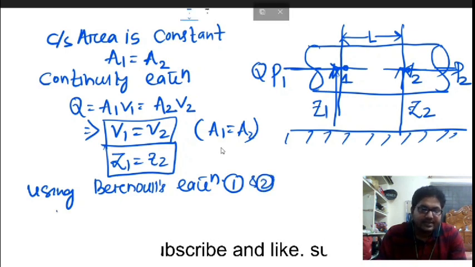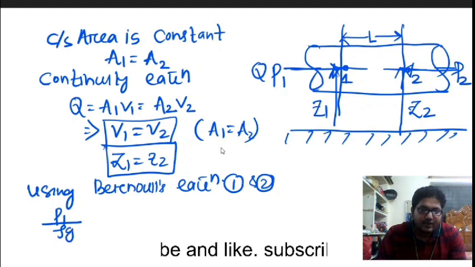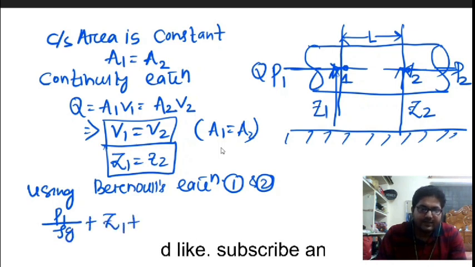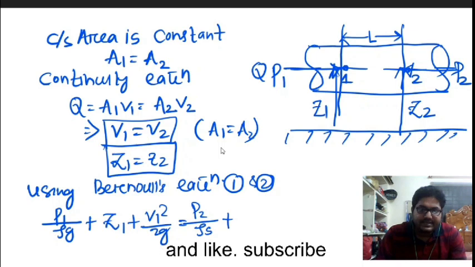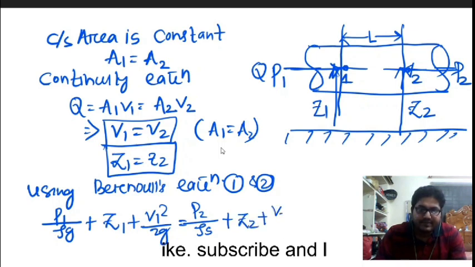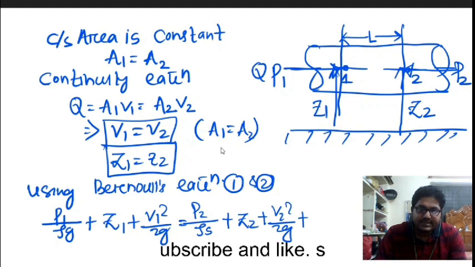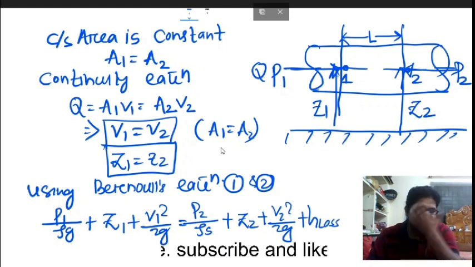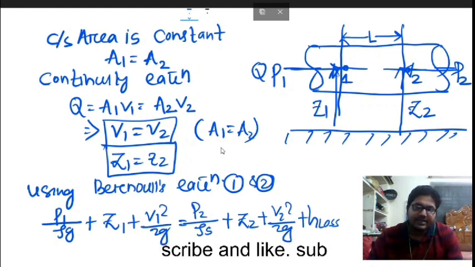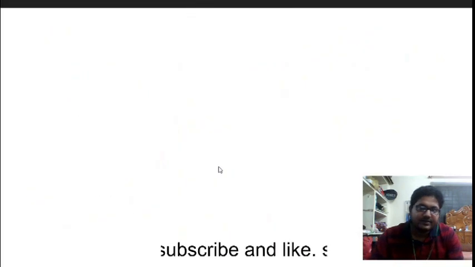So P1 by rho g plus Z1 plus V1 square by 2g will be equal to P2 by rho g plus Z2 plus V2 square by 2g plus some head loss, because we are now talking about a real fluid, so we have to take into account the loss of head. The loss of head is occurring due to friction.